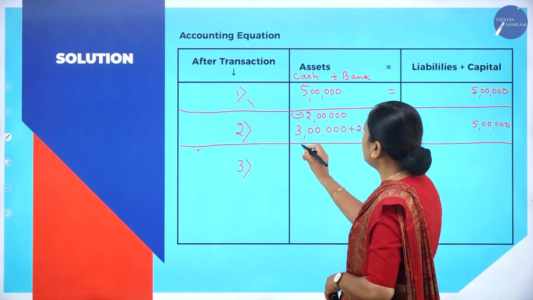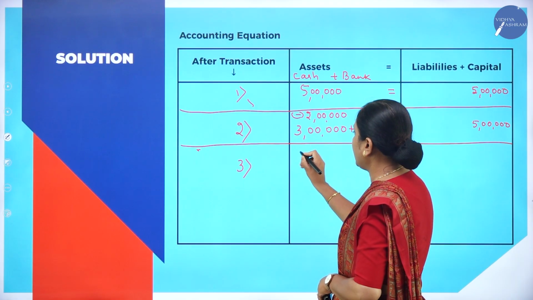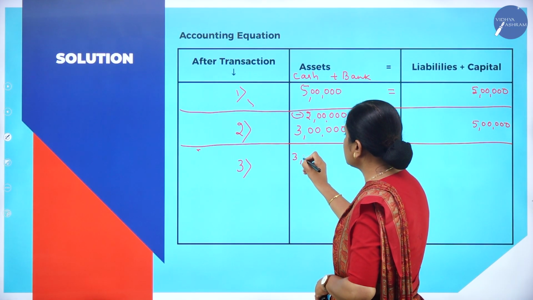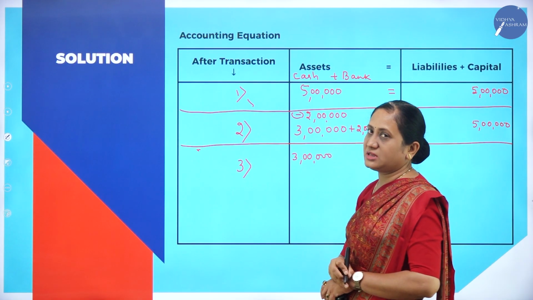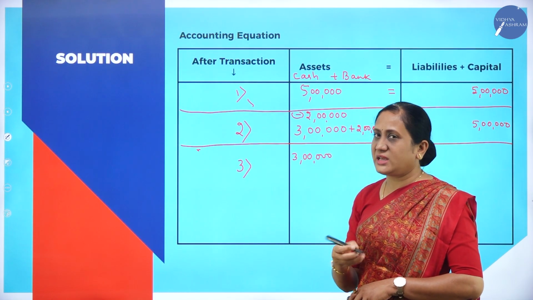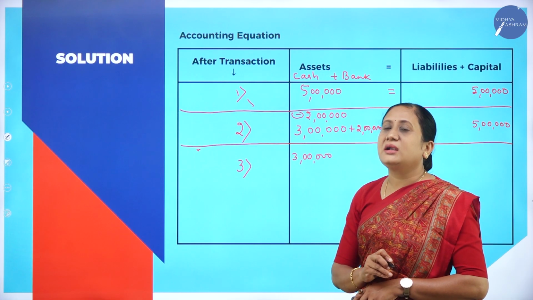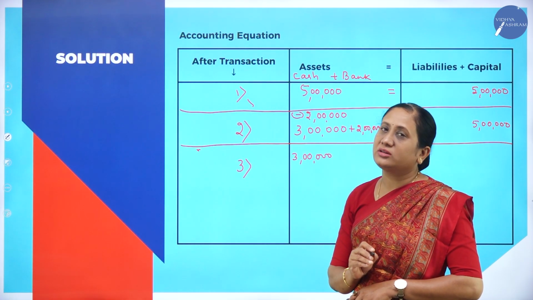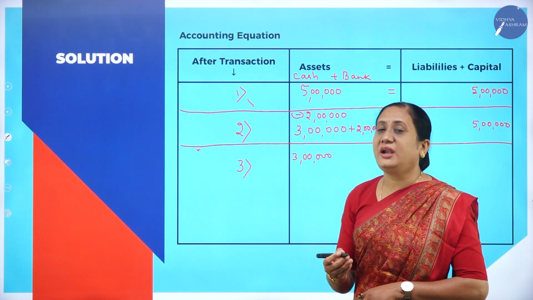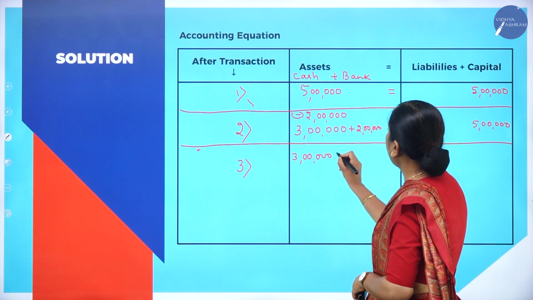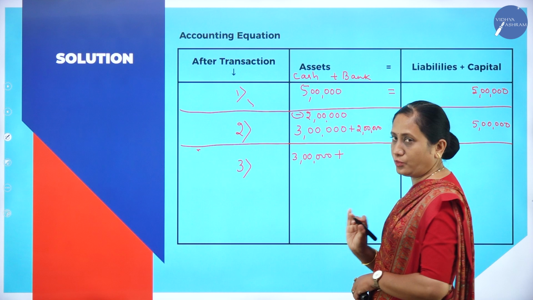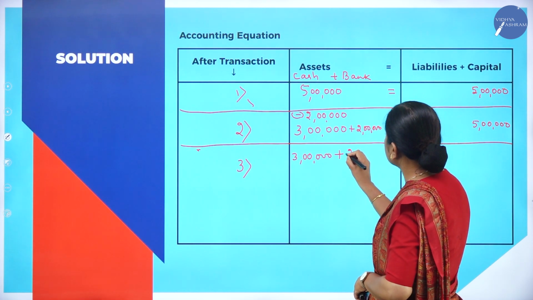Okay. Cash, how much was it? 3 lakhs. Now also it is 3 lakhs only. Why? Because there is no change with respect to cash. Purchase is taking place, correct, but we are not purchasing on the basis of cash. It is a credit purchase. So cash remains the same. Bank balance also there is no change. It remains the same.